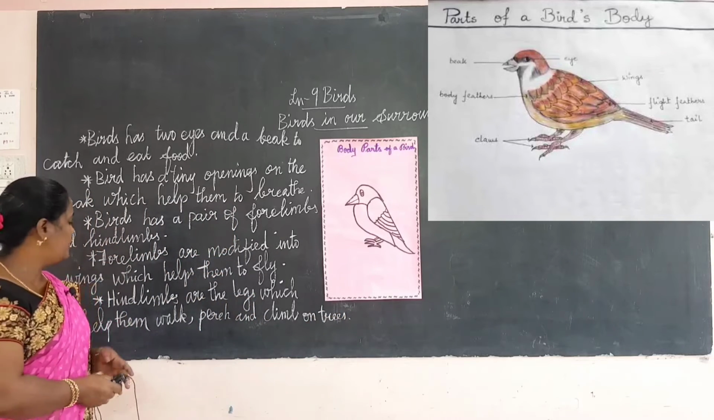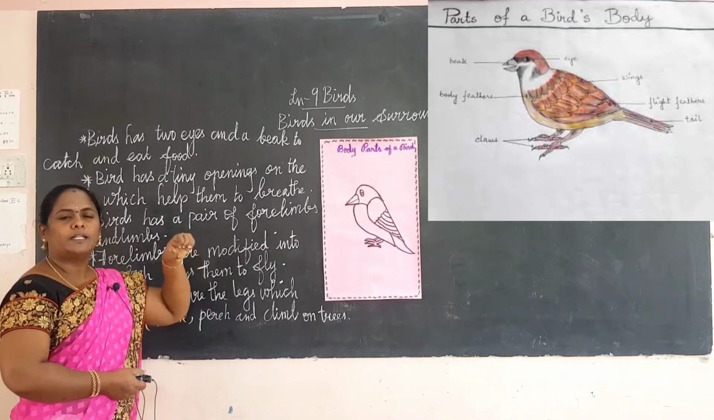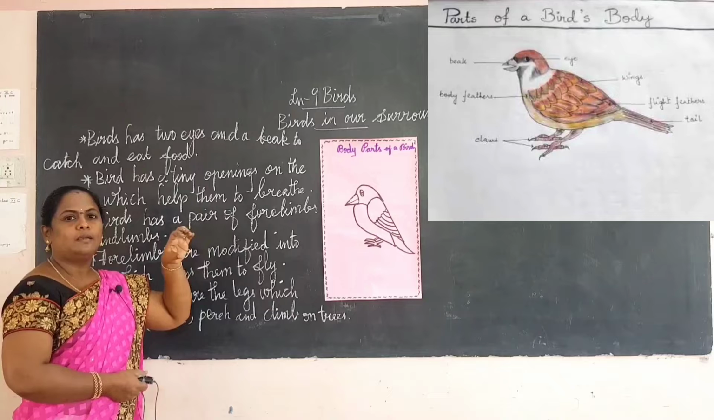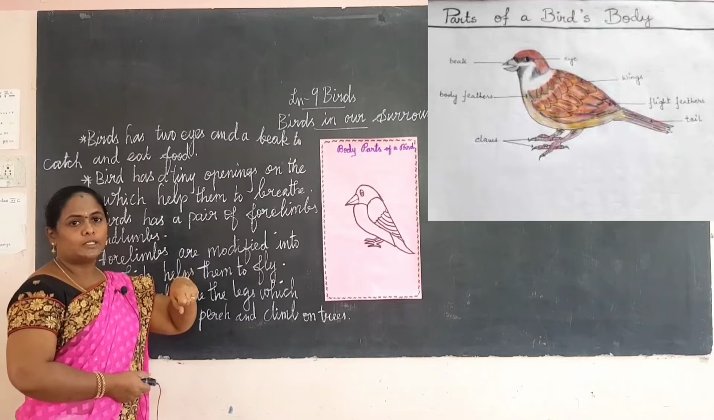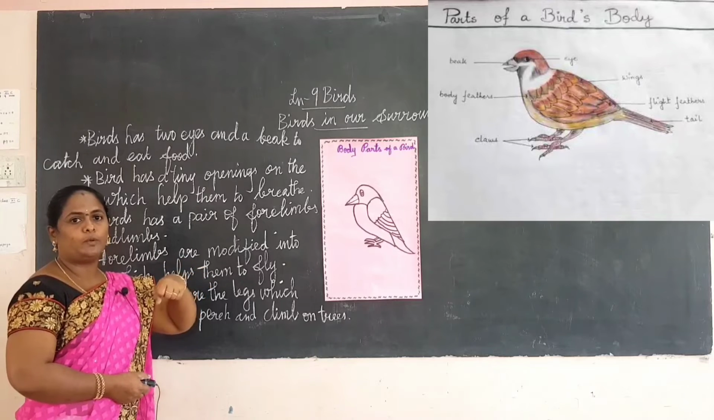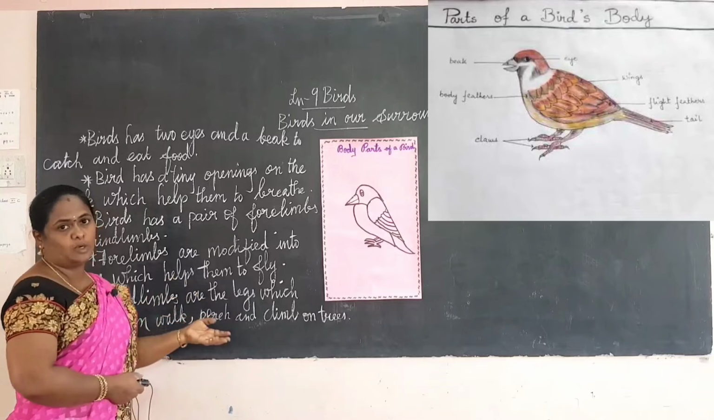Okay, so do you know what this word perch means? Perch means resting, holding the branches of trees with their grasp. So these legs help them hold on and sit. So the hind limbs help.